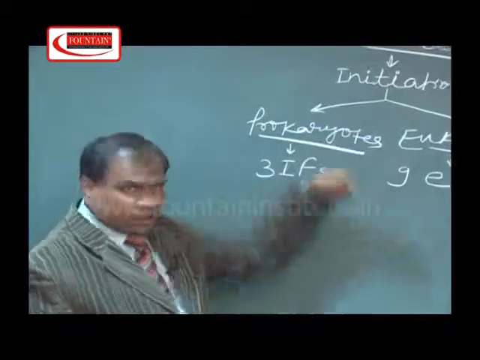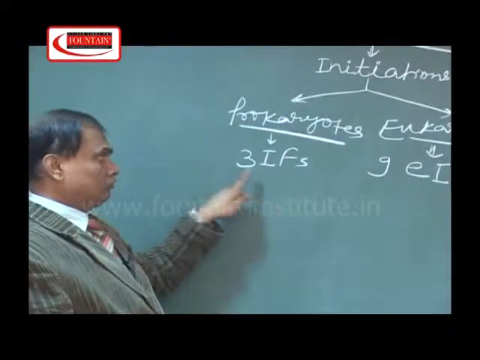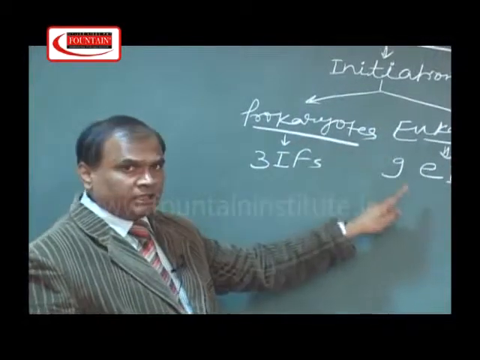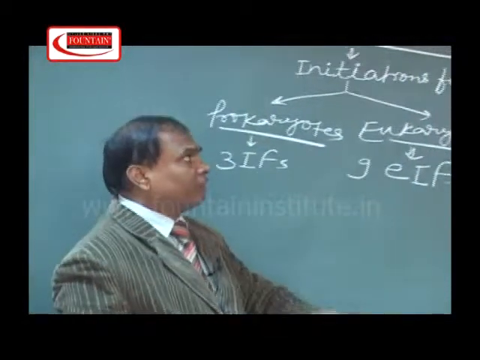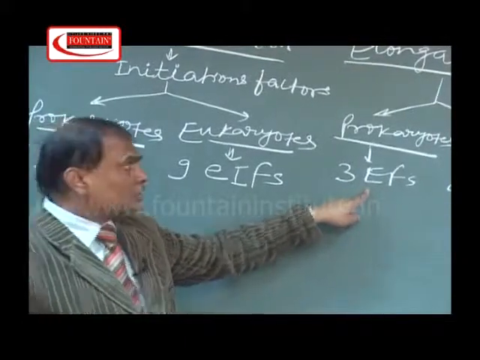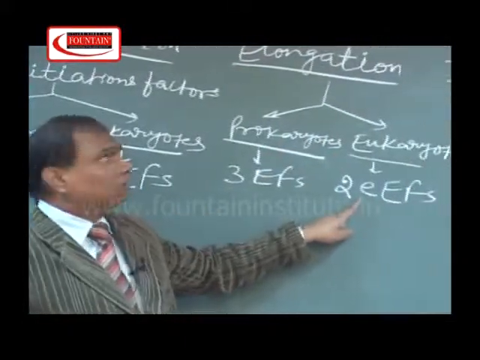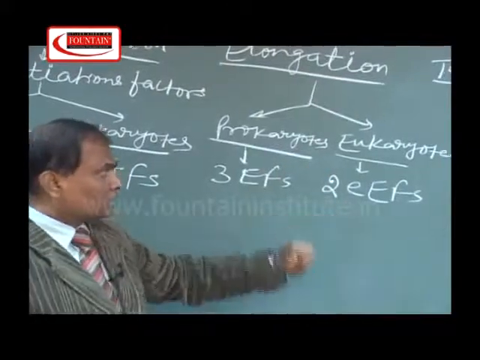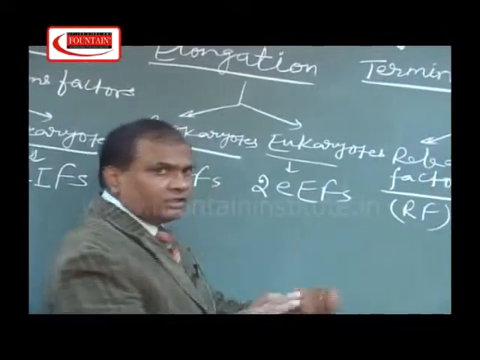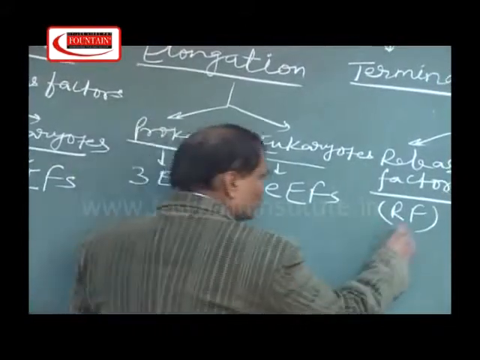So now in the coming section I am going to discuss the 3 initiation factors of prokaryotes, 9 initiation factors of eukaryotes. Likewise, the 3 elongation factors of prokaryotes and 2 elongation factors of eukaryotes. And likewise RF, that is the release factor. This release factor can also be divided into two parts.